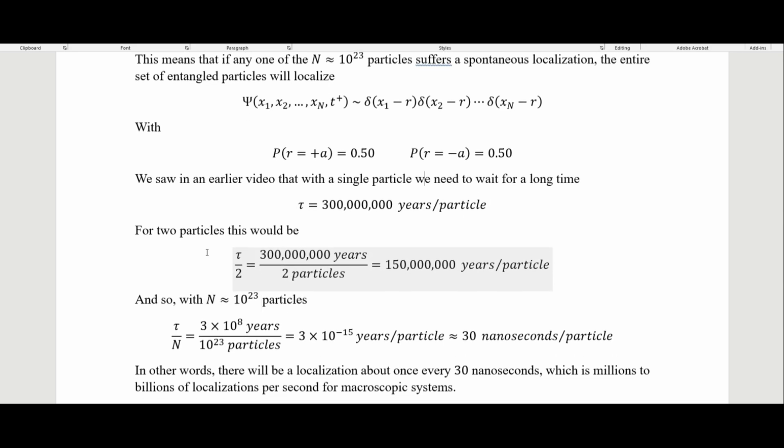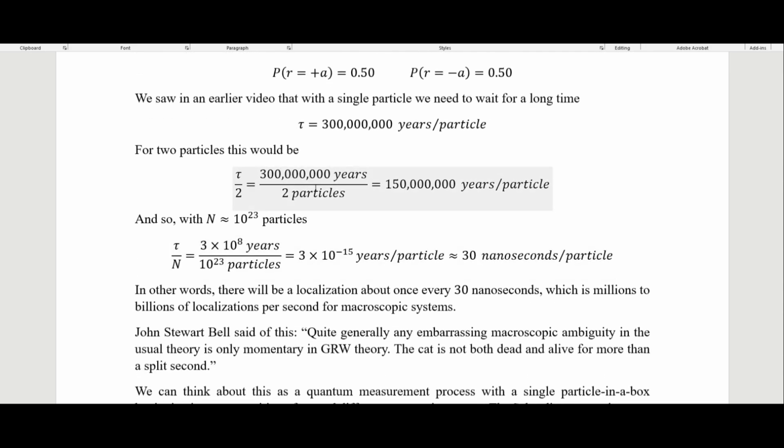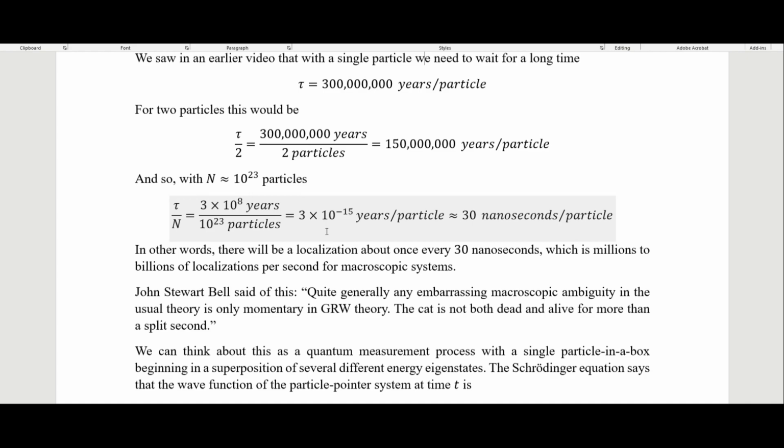So if 2 particles, then we have to divide this by 2, so it's 300 million years divided by 2 particles, which gives us 150 million years per particle. And so with n equals 10 to the 23, we end up getting 3 times 10 to the negative 15 years per particle, and that is about 30 nanoseconds per particle. So in other words, there will be a localization about once every 30 nanoseconds, which is millions to billions of localizations per second for macroscopic systems.